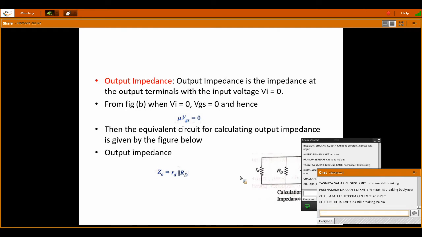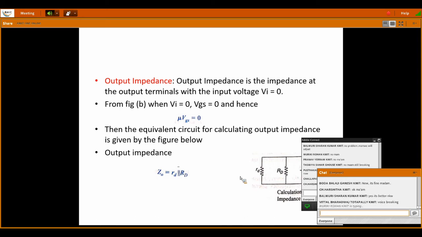Is the disturbance still there, or is it better now? Okay, ma. So see here.